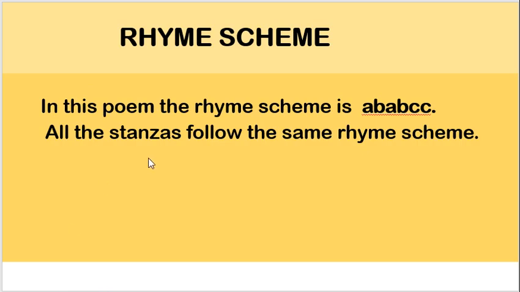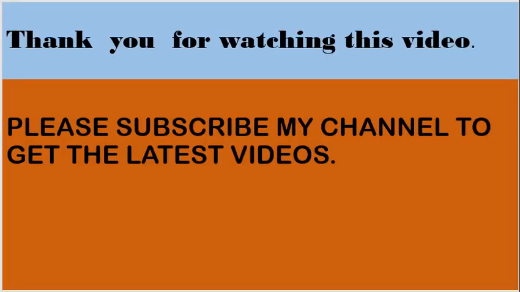Now let's see the rhyme scheme of the poem. In this poem, the rhyme scheme is A B A B C C. All the stanzas follow the same rhyme scheme. Hope you have understood the figures of speech.